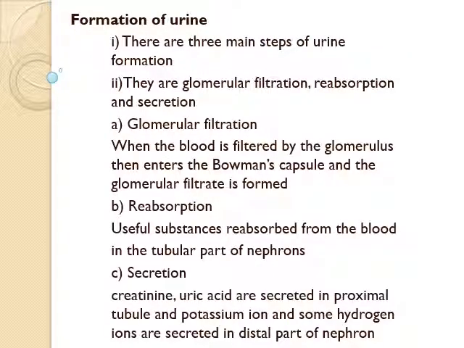Let's see formation of urine. Already you know the kidneys filter unwanted substances from the blood. These wastes in the form of urine are excreted out from the body of an organism. There are three main steps of urine formation. They are glomerular filtration, reabsorption and secretion. Let's see one by one. First is glomerular filtration. Here blood filtration occurs in the glomerulus where blood is filtered.